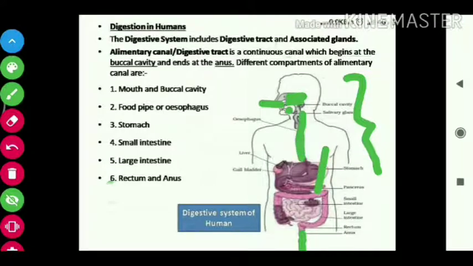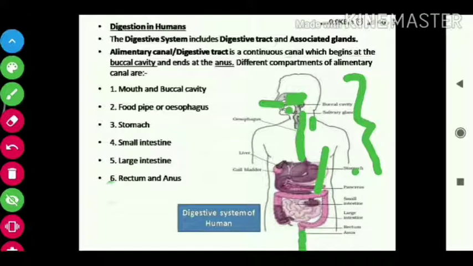Then this is the esophagus. From here, the food travels through to the stomach. The food pipe is also known as the esophagus. Next is the stomach. Food is churned in the stomach. There we have HCl and digestive juices, which break down the food and digest protein.